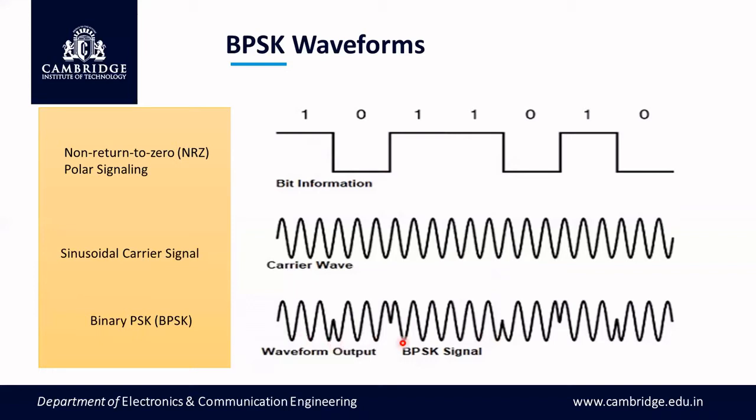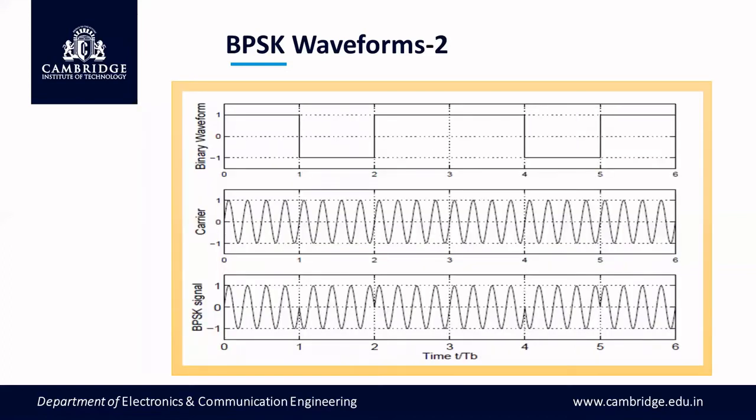Looking at this BPSK waveform, we can easily identify what bit was transmitted. Observe, the amplitude of the entire waveform remains the same. So any fluctuations, any noise effects on the amplitude will not affect the information.